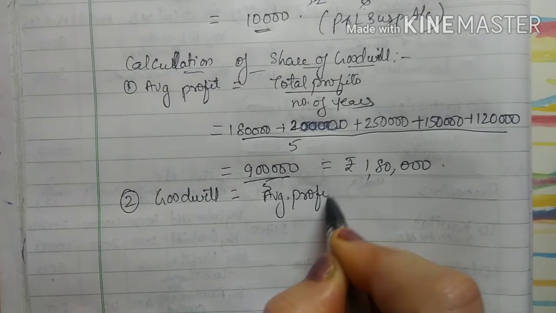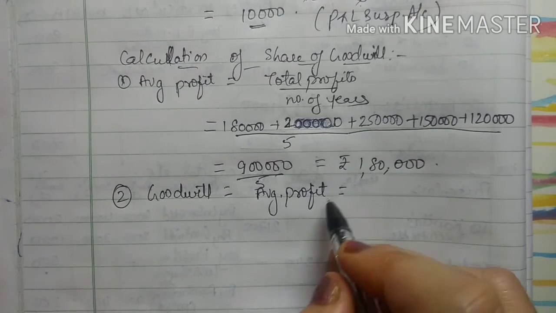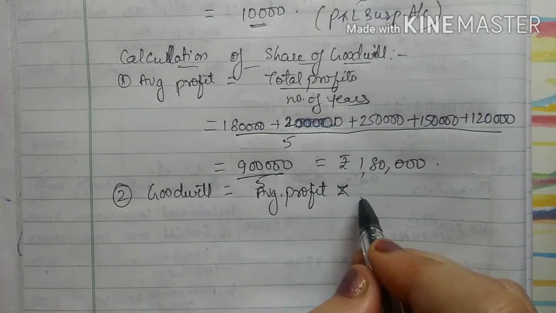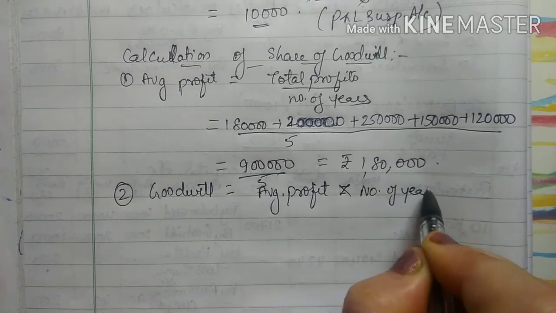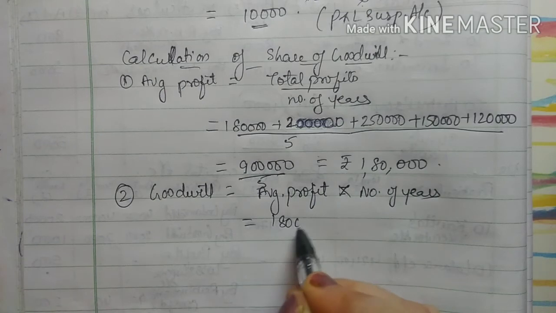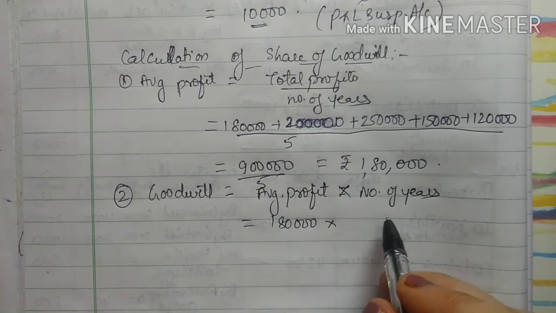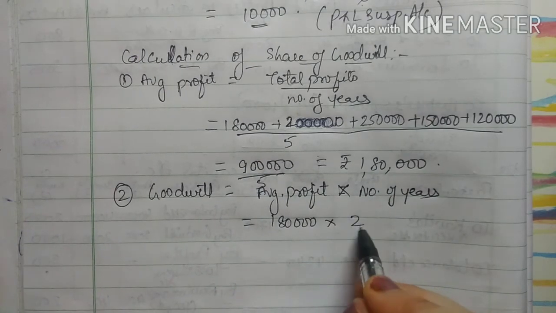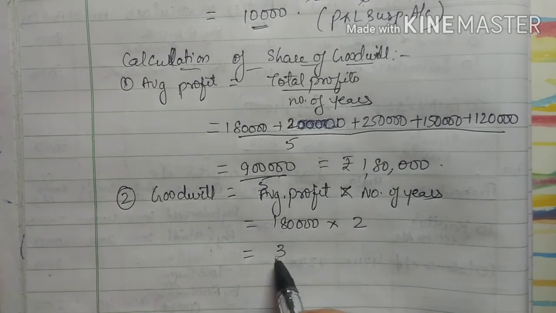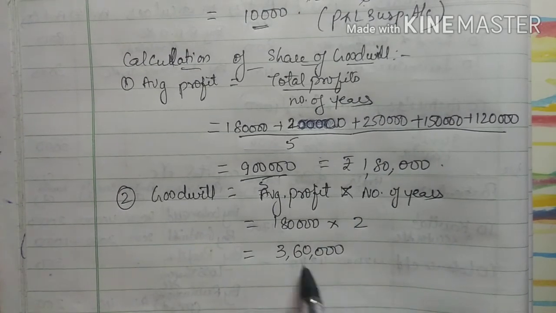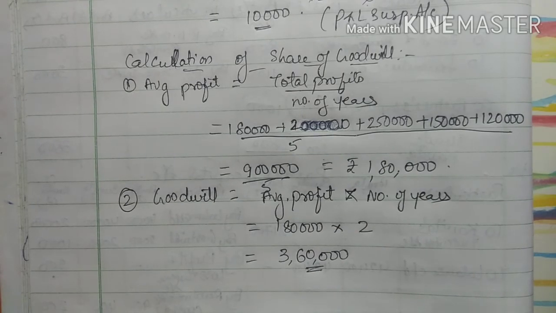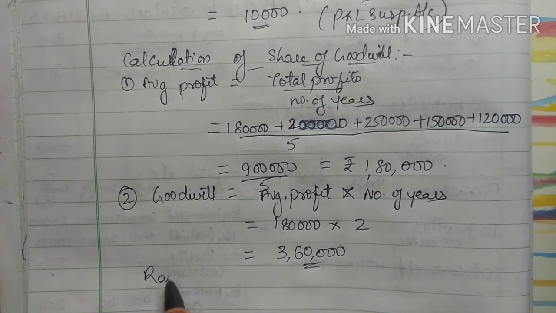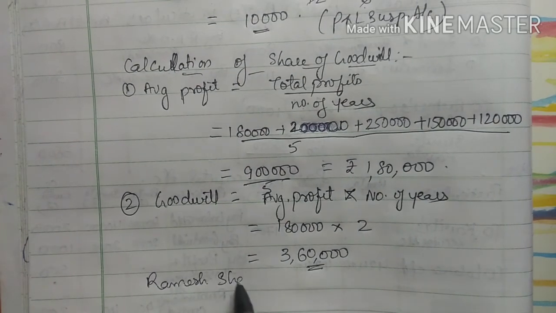Now we will calculate the goodwill. So they have told that goodwill will be valued at 2 years purchase, right? So average profit was 1,80,000 into number of years, means they have told you twice, right? 2 times. So this will become 3,60,000. Now this 3,60,000 is the goodwill of the firm. Now you have to calculate Ramesh share in it. Ramesh share.